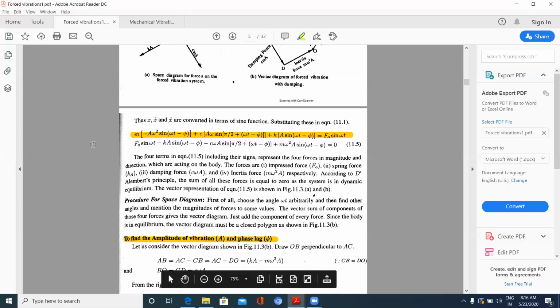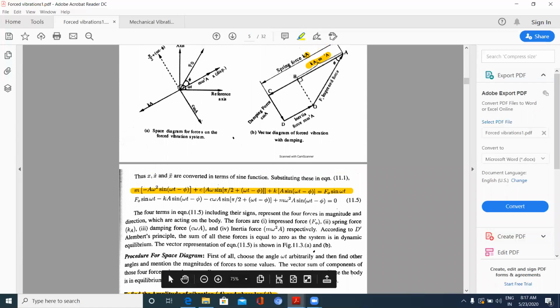Okay, and that is given by substituting in m x double dot, where x double dot is minus A omega square sine omega t minus phi, plus c x dot, that is c A omega sine pi by 2 plus omega t minus phi, plus k x, where x is A sine omega t minus phi, is equal to applied force F naught sine omega t. Here it is, you observe for k, you observe for this value. We will be discussing this.